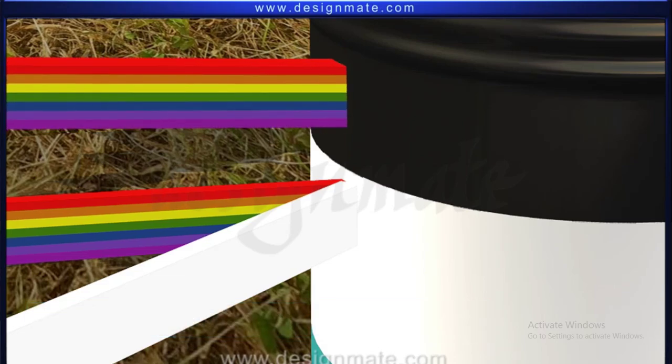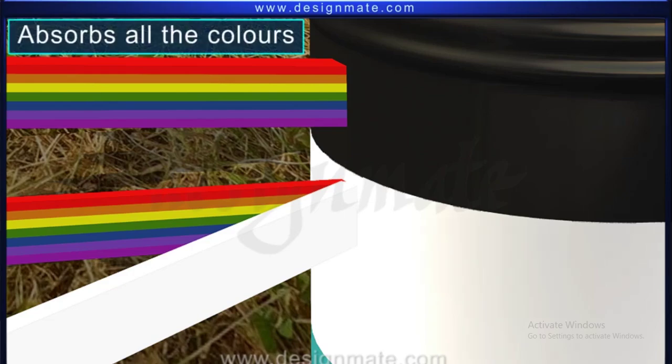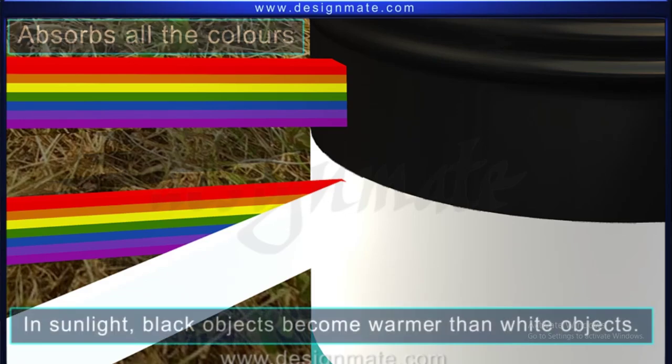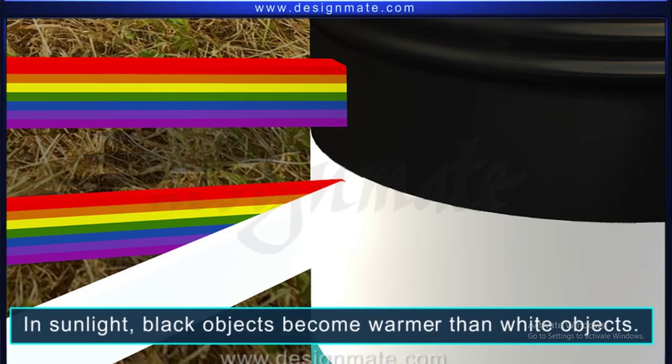On the other hand, an object that looks black absorbs all the colors and reflects almost none. This absence of colors is perceived as black. In sunlight, they become warmer than white objects.